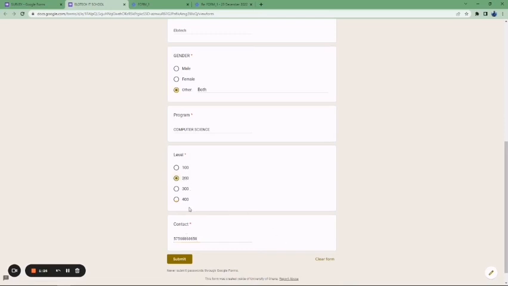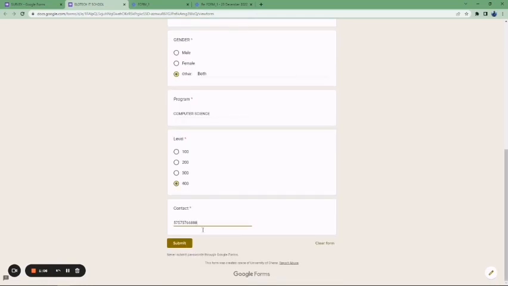If you want to submit, they will say what? Check the contact length. That is the error message. So if the person types anything and it's not up to the required length, the person cannot submit until the number is more than 10. So this is how the Google Form looks.